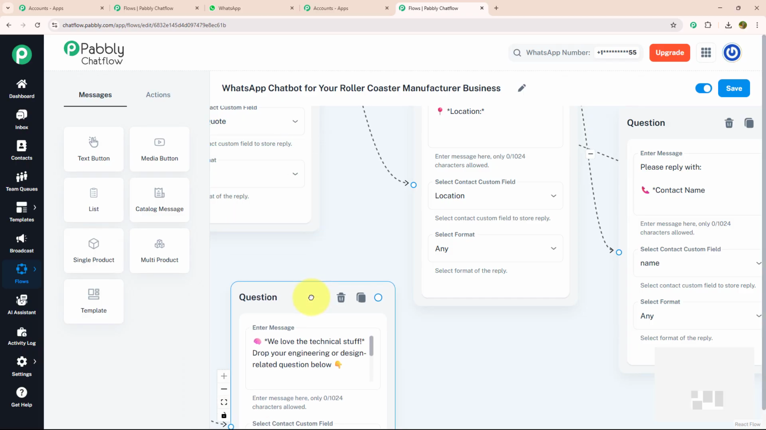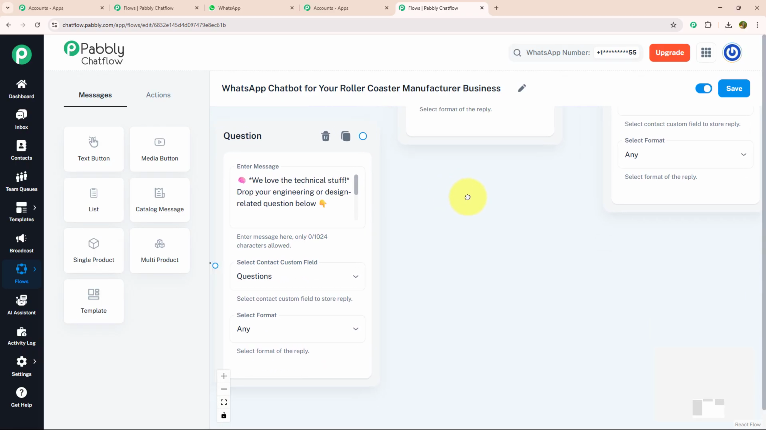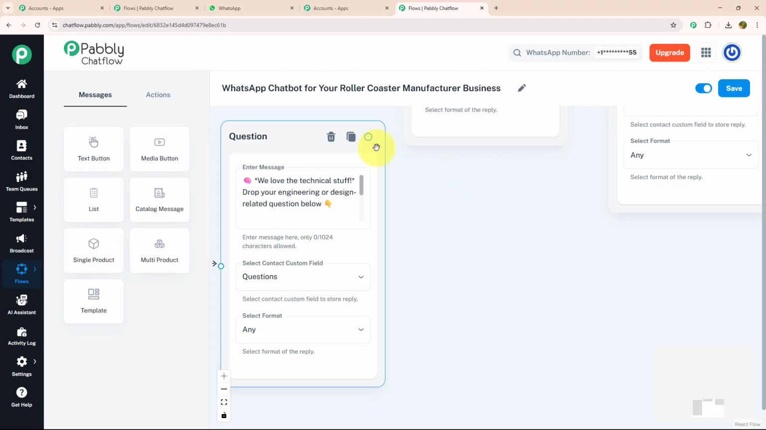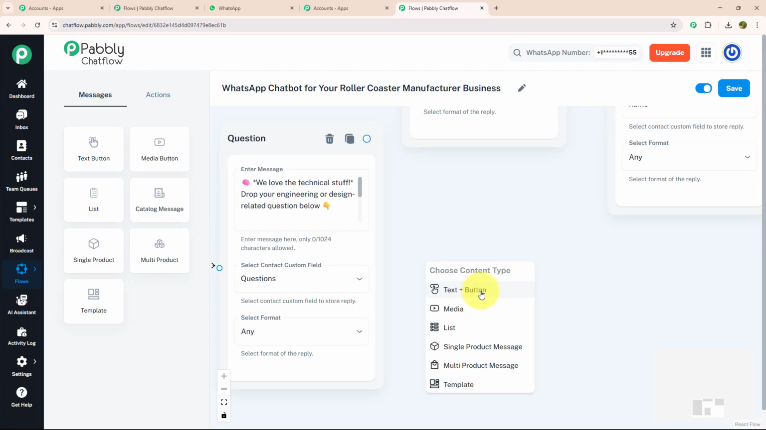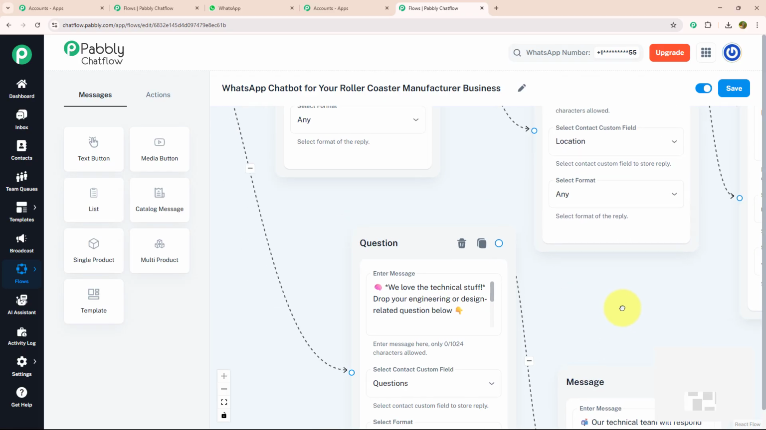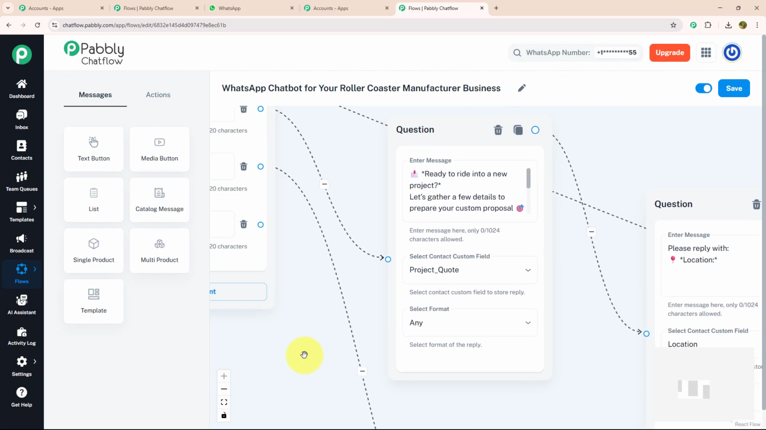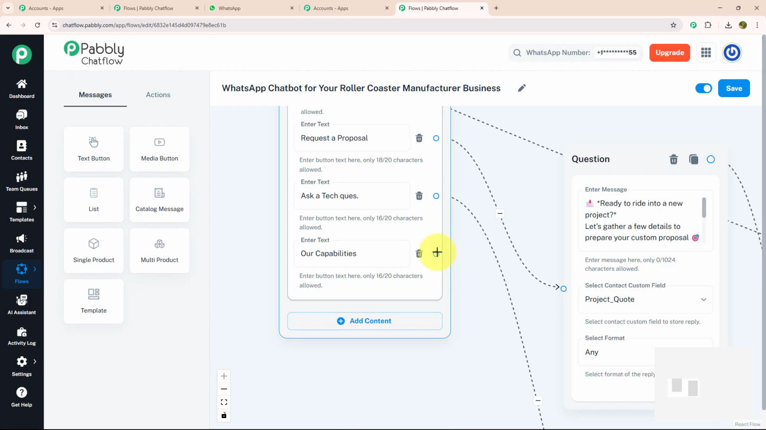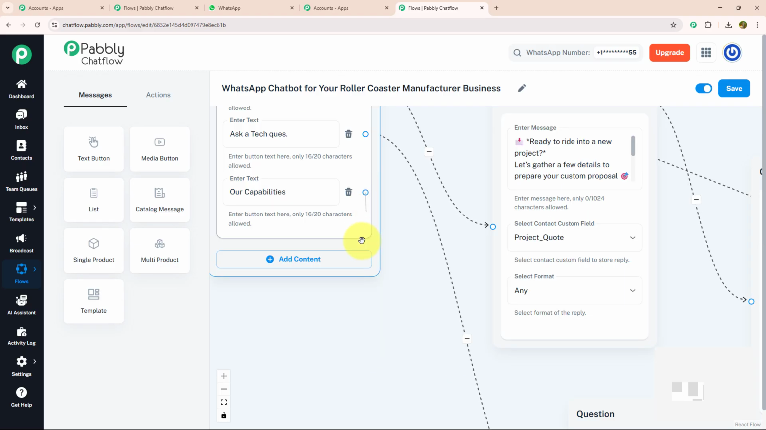Now, as soon as my customers submit their question, I will send them a message. For that, I will drag and drop, select the text button and enter my message that our technical team will respond shortly with detailed insight. Now, let's move to our last action button, which is our capability. To tell about our capability, I will send them a message by drag and drop and select the text button.